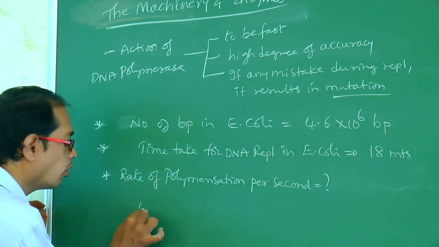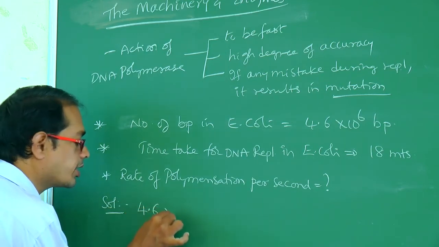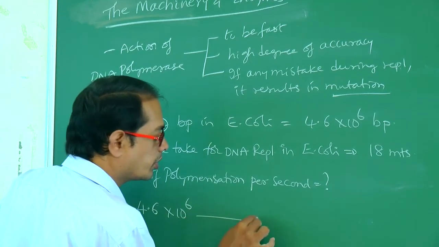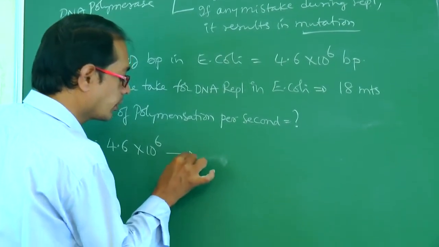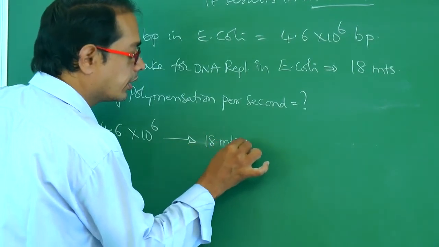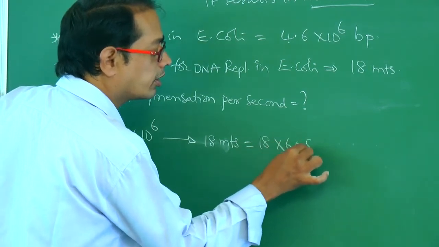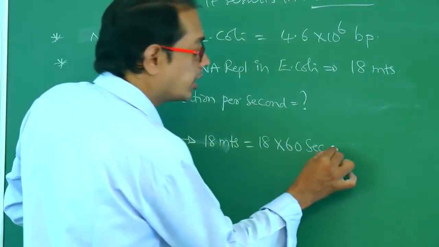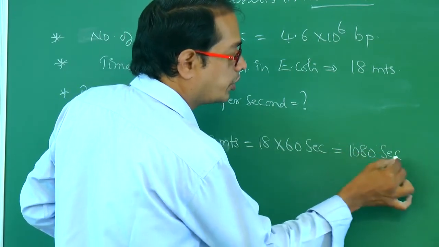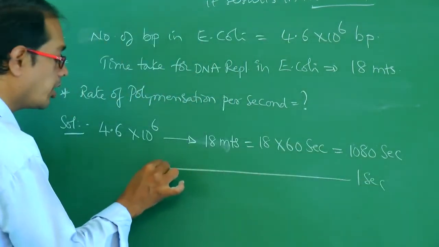See, 4.6 into 10 power 6. For this, how much time? That is 18 minutes. That is equal to 18 into 60 seconds. That is equal to 1080 seconds. For 1 second, how many base pairs?